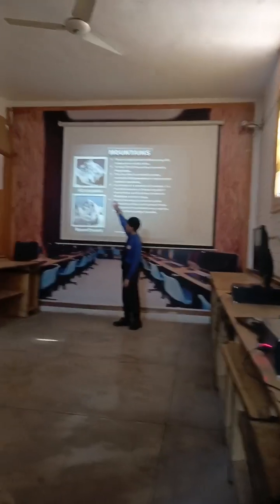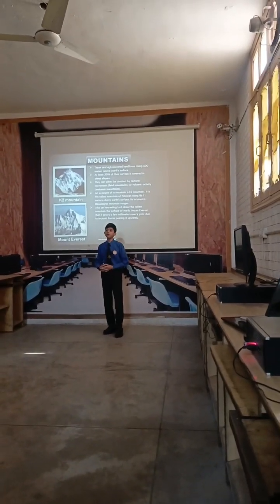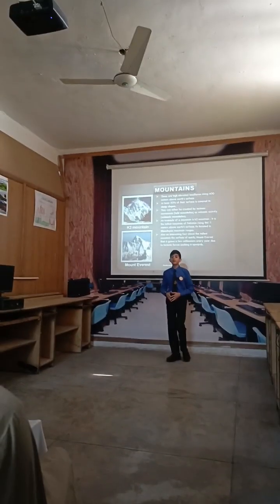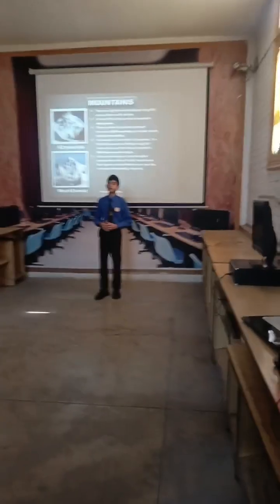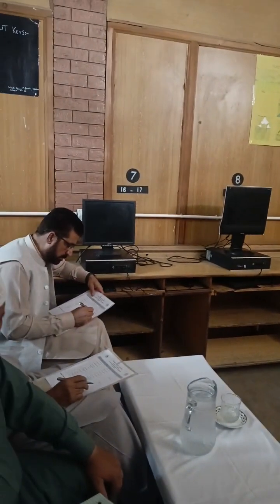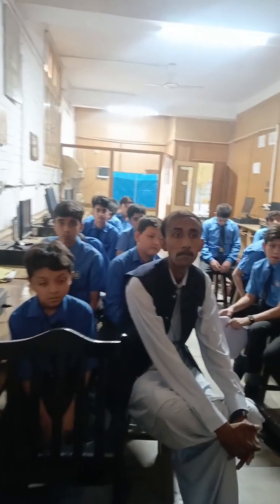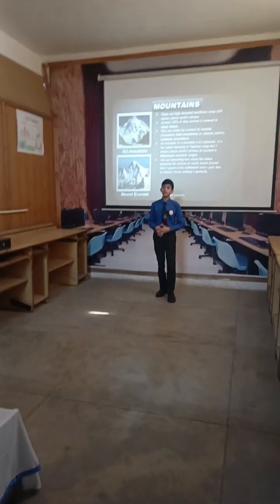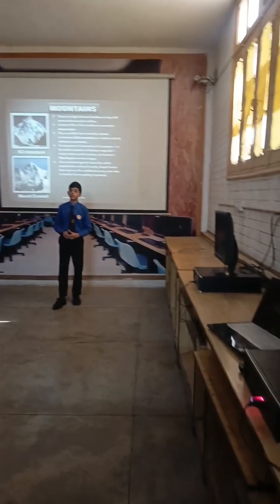As you can see here, I pasted the image. It is the tallest mountain of Pakistan, rising 8,611 meters above Earth's surface. It is located in the Himalaya mountain ranges. It is also the second tallest mountain of Earth. Now, I want to discuss an interesting fact about the tallest mountain on the surface of Earth, Mount Everest. Mount Everest grows this much every year due to tectonic forces pushing it upwards.